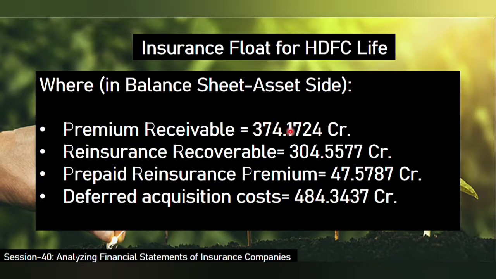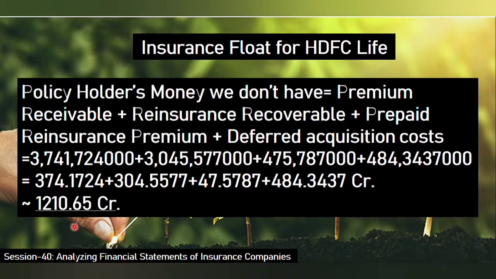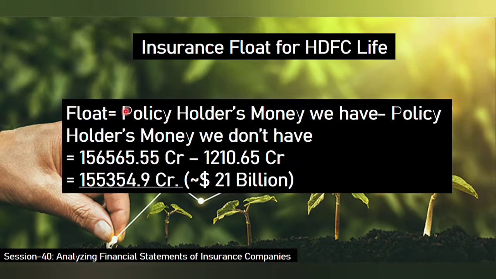We have these figures: 375 crore, 304, 47, 484 crore. All these figures once added up will give you the policyholders money we don't have. That is 1200 odd crore. Now you substitute in the float equation: policyholders money we have minus the policyholders money we don't have.